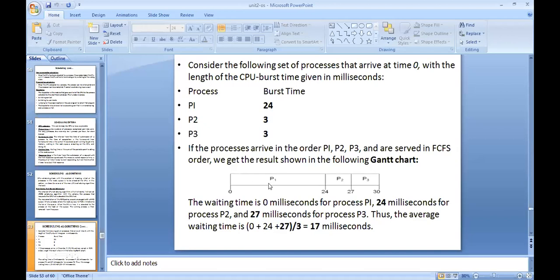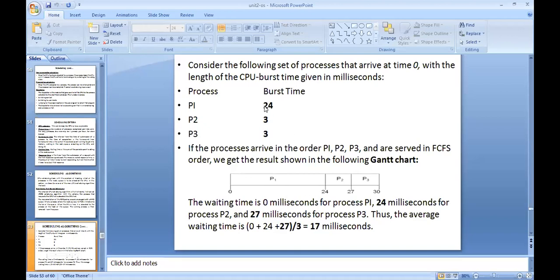So P1 completes its execution from 0. Zero means initially we allocated the CPU to P1, because P1 came into the ready queue first. So from 0, how much time does it require to complete the execution?